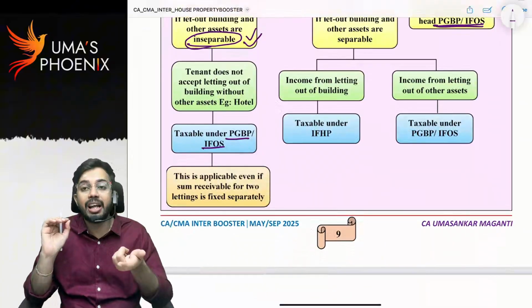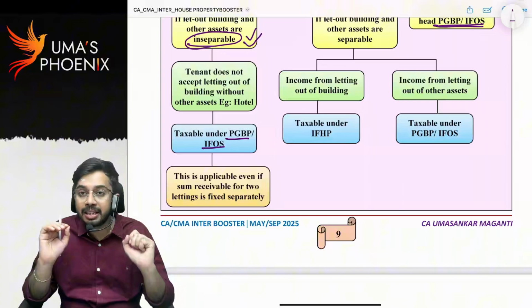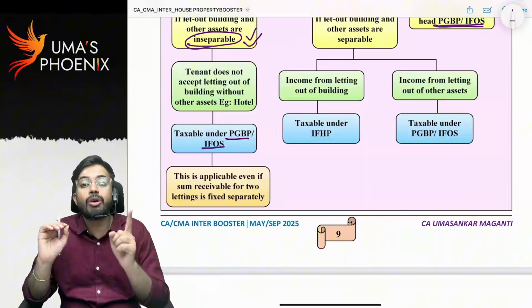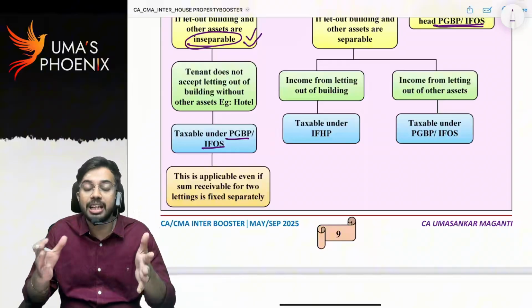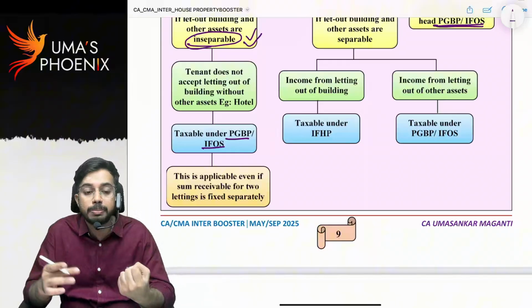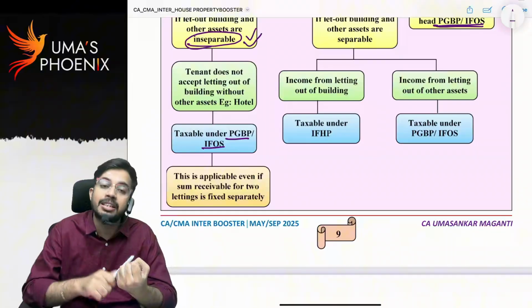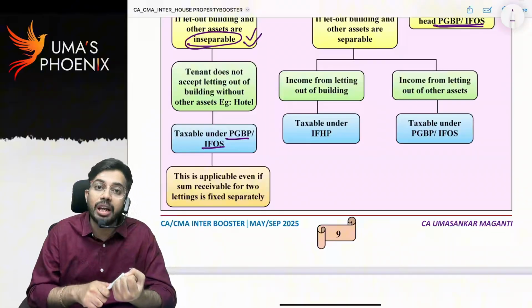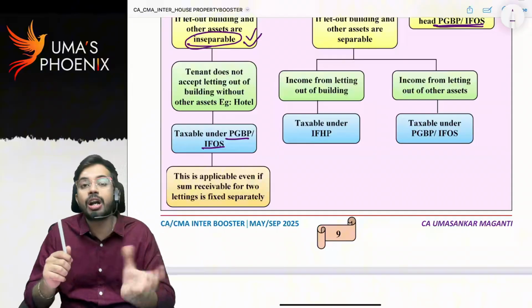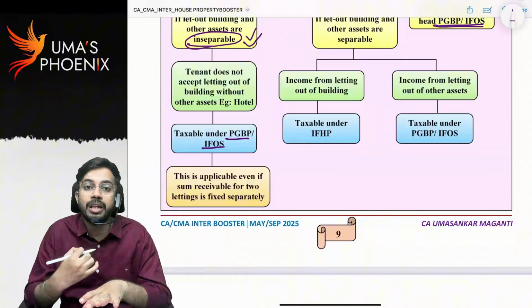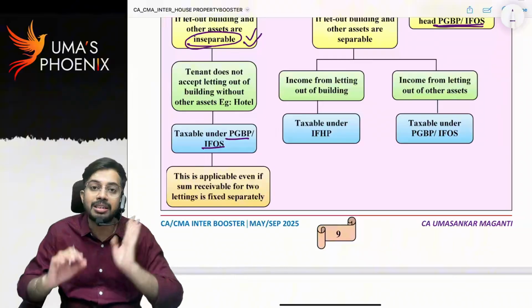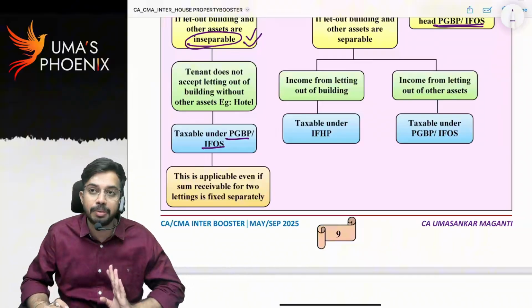So when can we tell composite rent is inseparable? If letting out of house property is not possible without letting out assets. That means house property letting is possible only if other assets are also given along with it. Then only the owner will be ready to give or the customer ready to take. In this situation, the composite rent received is what we call composite rent inseparable.